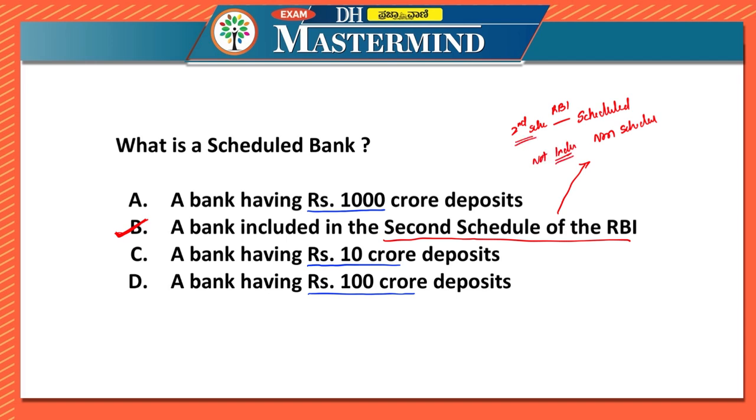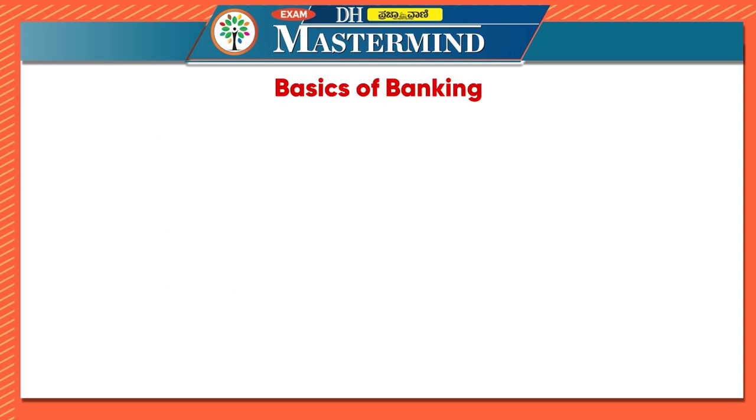Now this is very important for us to understand: what are the different types of banks, that is, scheduled and non-scheduled banks. What are the different conditions under them, what are the different rules under them, what are the different details under them. Okay, we'll look at that now. And here the answer is B. A bank included in the second schedule of the RBI is a scheduled bank. Let us look at the basics of banking first.